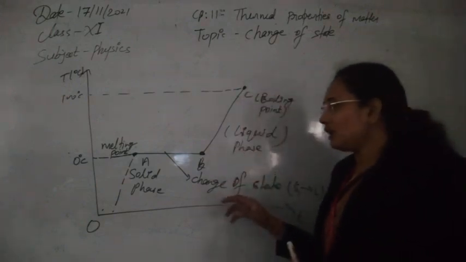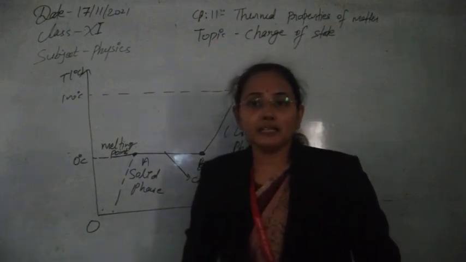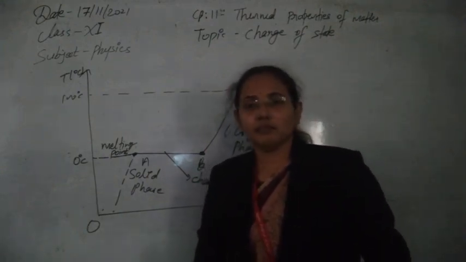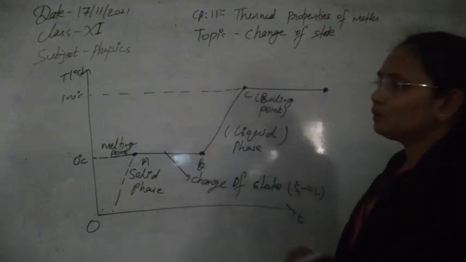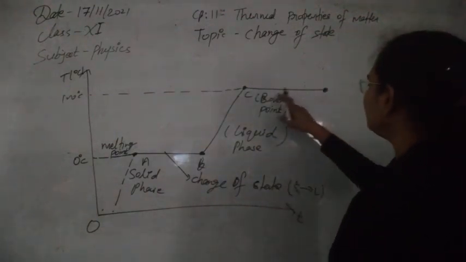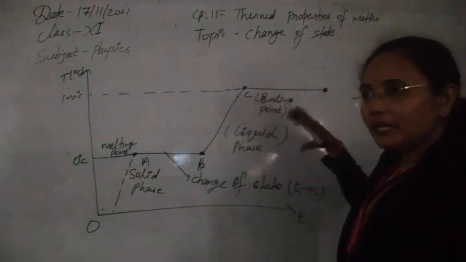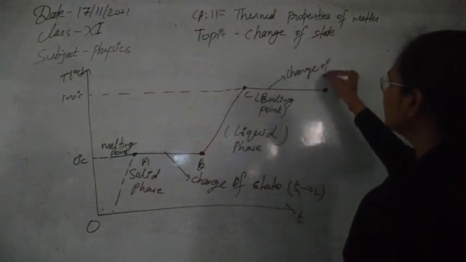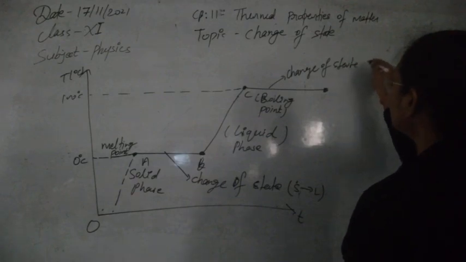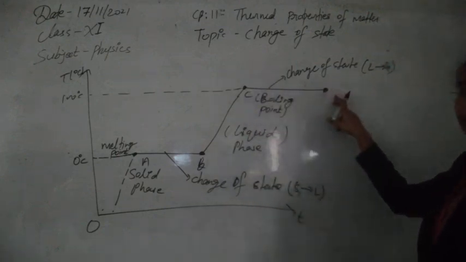In that situation, again an equilibrium state will be defined. We can say there is an intermediate state between the liquid and gas system. Until all of the water is converted into gas, we will not get any change in temperature. Here again the change of state occurs, from liquid to gaseous system, and at that time the temperature stays constant.